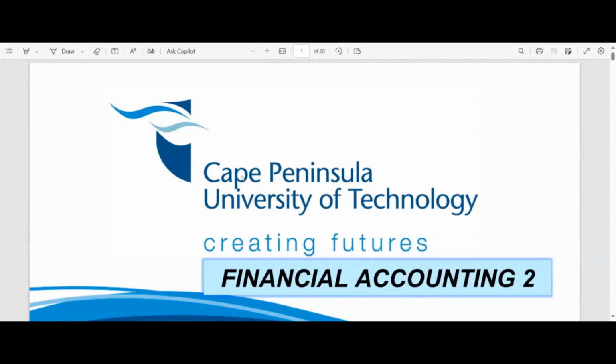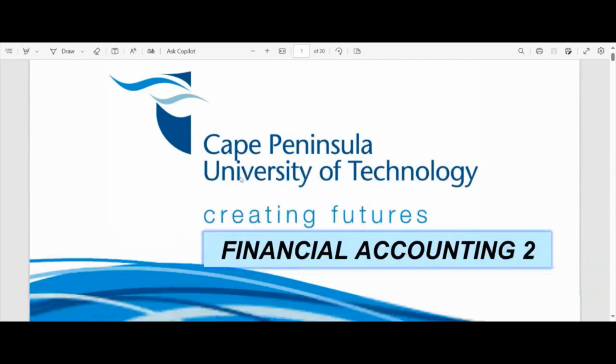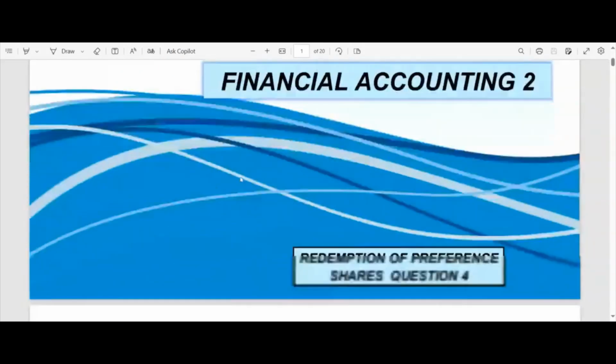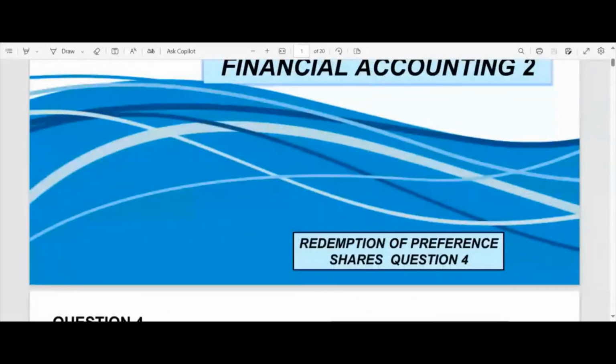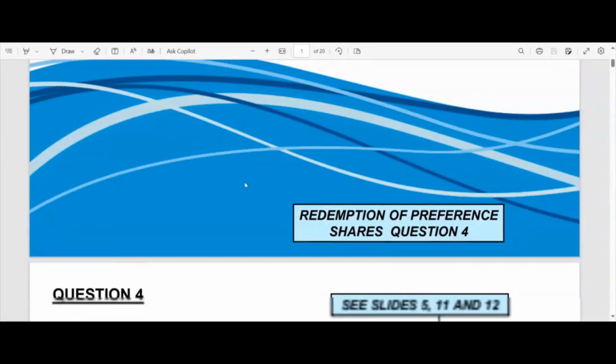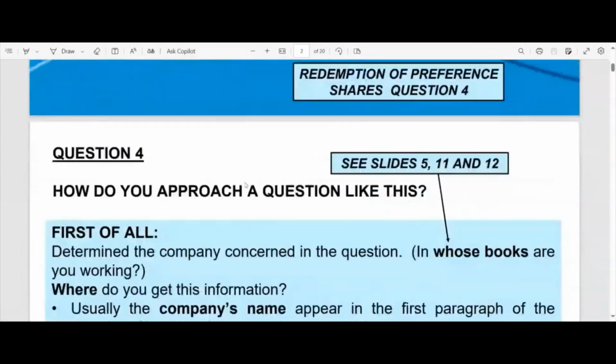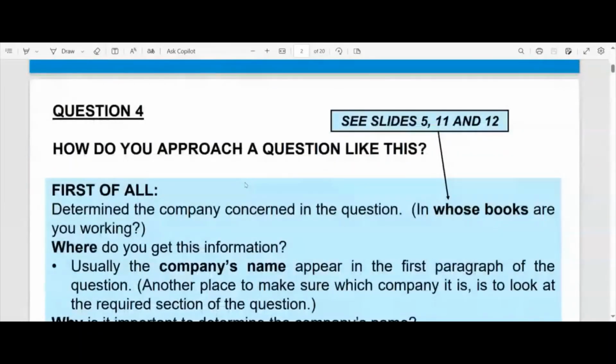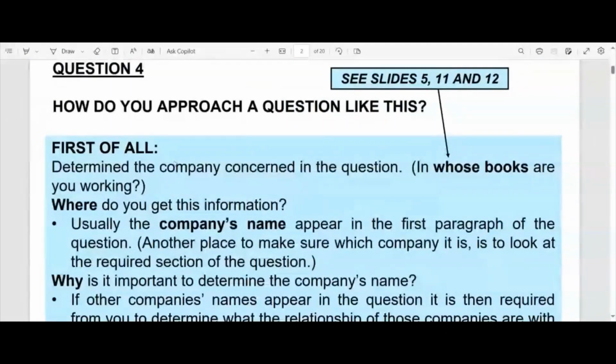Our logo is right at the top of that page with a question, and I've prominently displayed the name of our subject, in case you do not know. Right, ladies and gents, this deals with the redemption of preference shares. That is question 4 of your question bank on share capital. So what I'm asking here is, first of all, how do you approach a question like this?